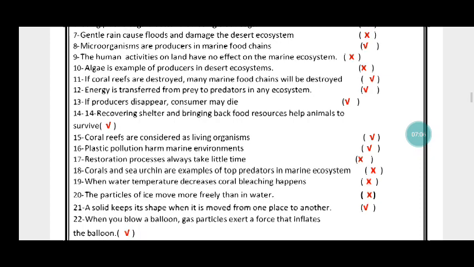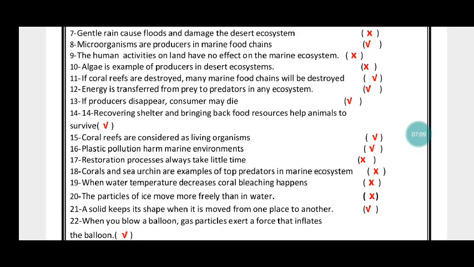If producers disappear, consumers may die. True. Number 14, recovering shelter and bringing back food resources help animals to survive. True. Coral reefs are considered as living organisms. True. Plastic pollution harms marine environments. True. Restoration processes always take little time. False.